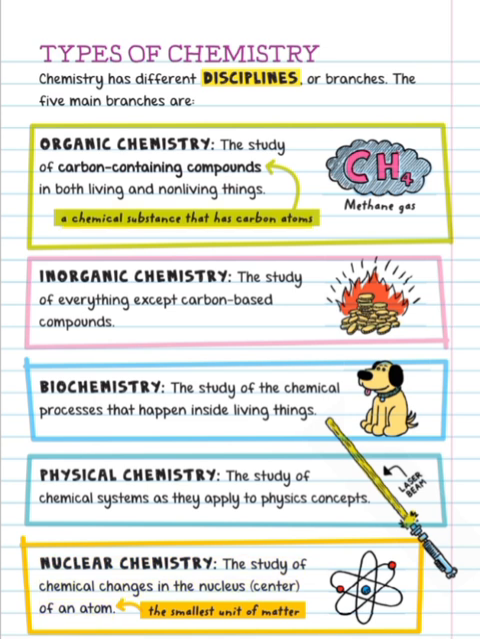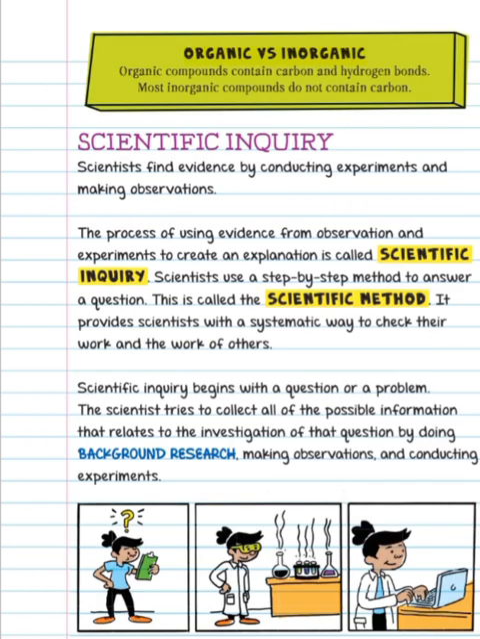Organic: a chemical substance that has carbon atoms. Atom: the smallest unit of matter. Methane gas. Organic vs inorganic. Organic compounds contain carbon and hydrogen bonds. Most inorganic compounds do not contain carbon.